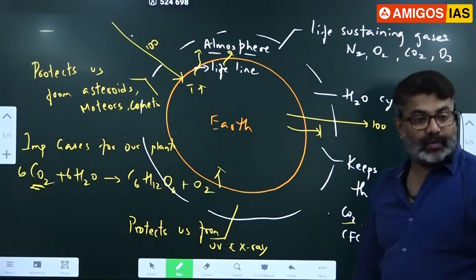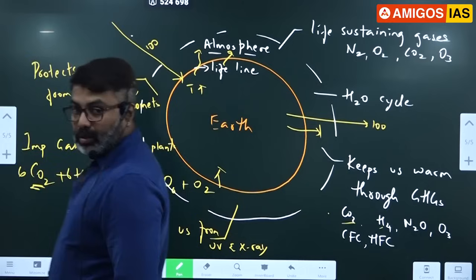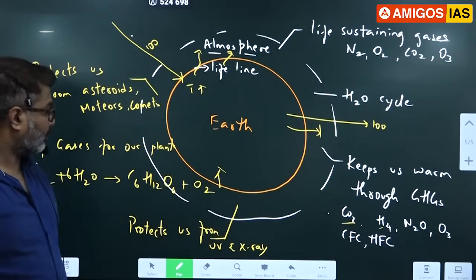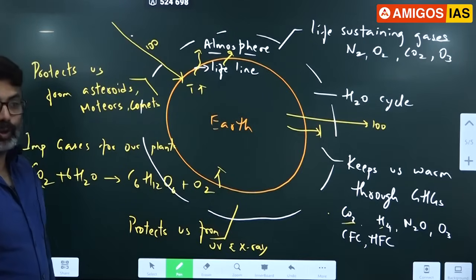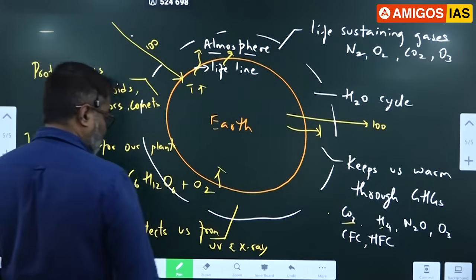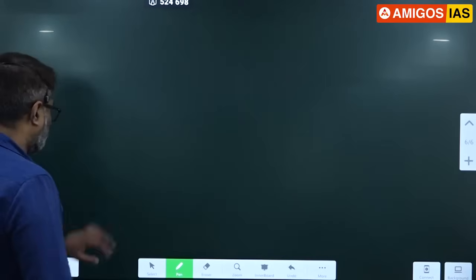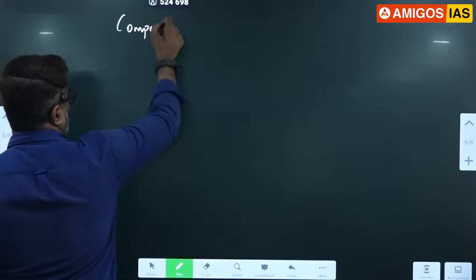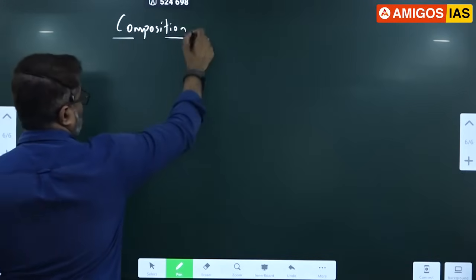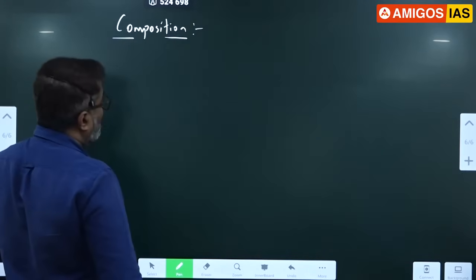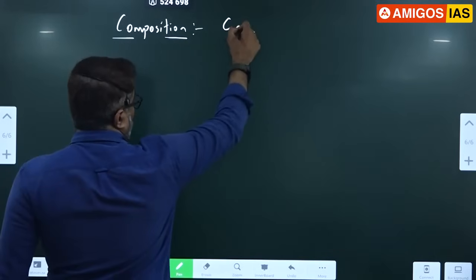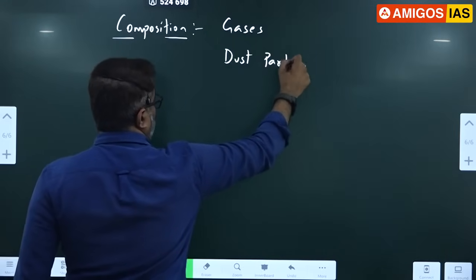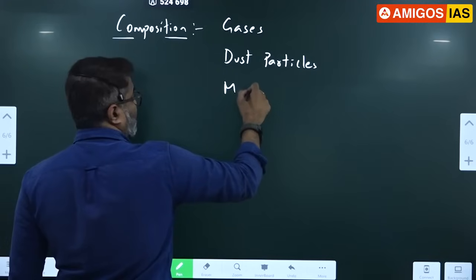So importance of atmosphere I have covered. Protects us from UV rays and X-rays. So what are the importance of atmosphere? You know. Okay. So next, composition. Our atmosphere consists of gases, dust particles, moisture or vapor.